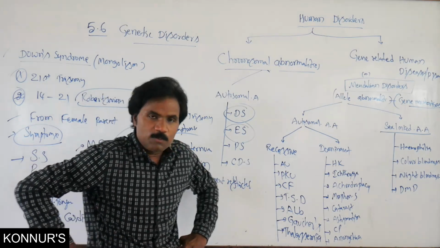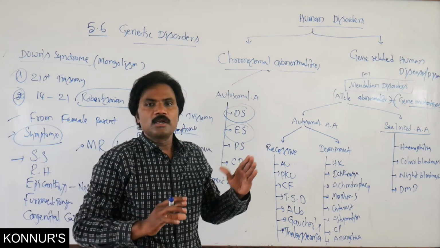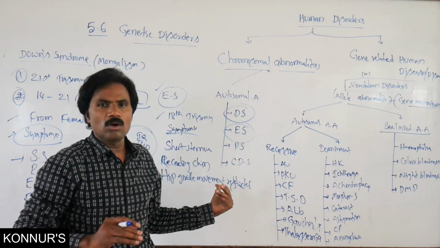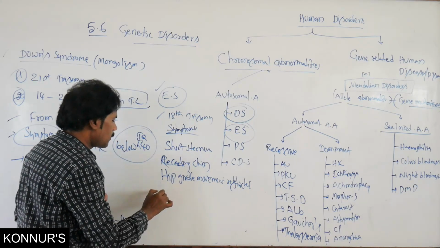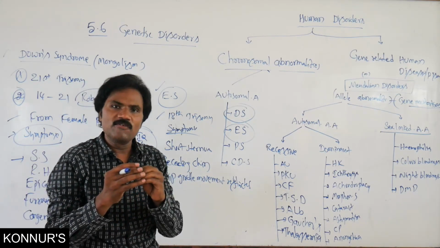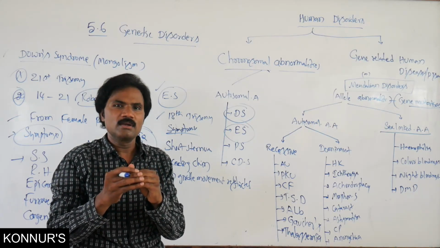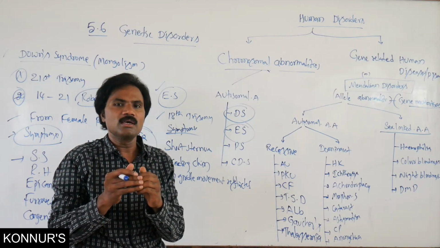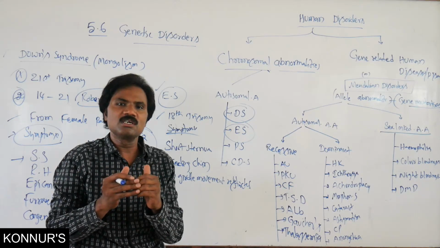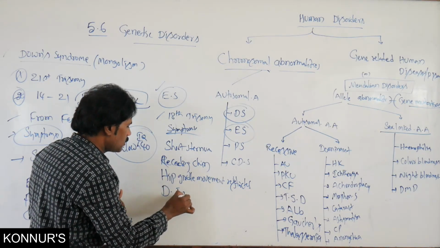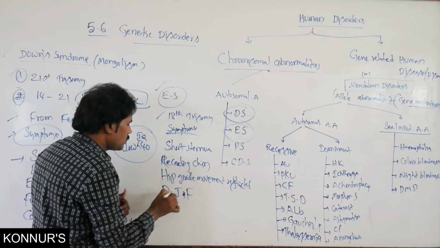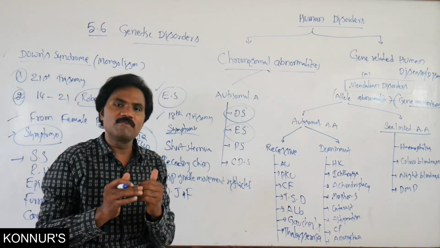Normally, hip girdle movement is affected, so that particular baby cannot move in a proper manner. Then the joints of the fingers are abnormal, that is, there is deformation of the joints of the fingers.